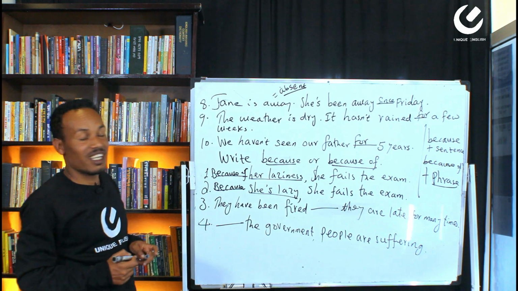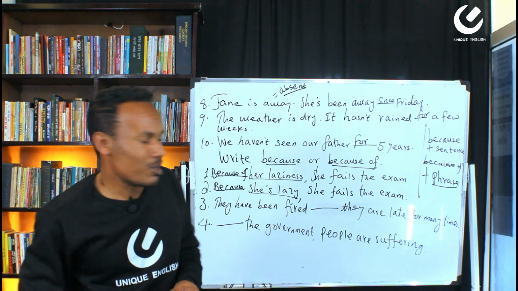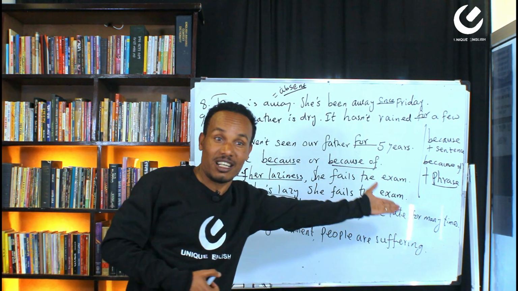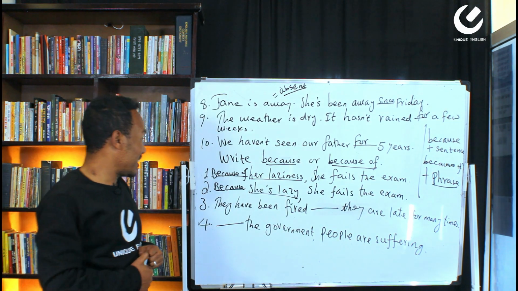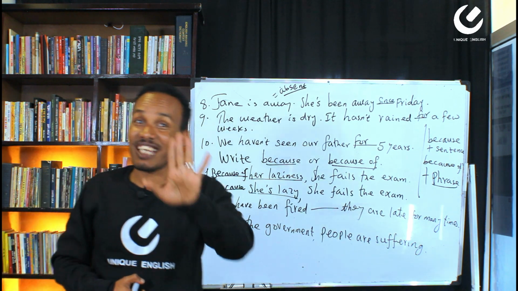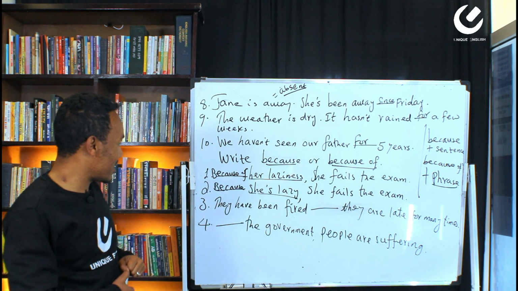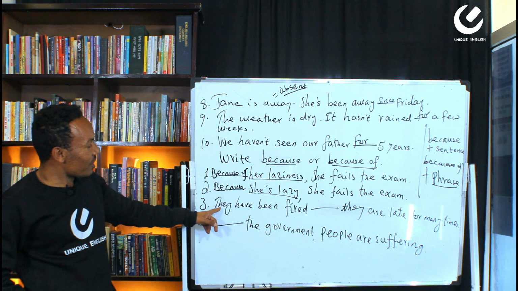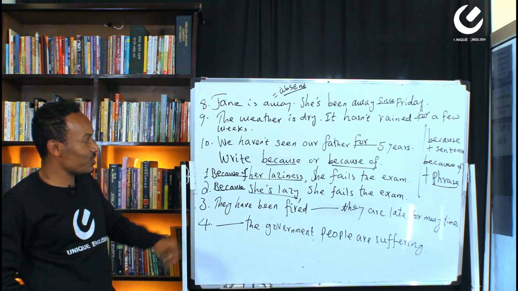Because she's lazy, she fails the exam. Because she's lazy is a sentence. She's lazy is what? A sentence. That's very good. And then what is the next number? Tell me.